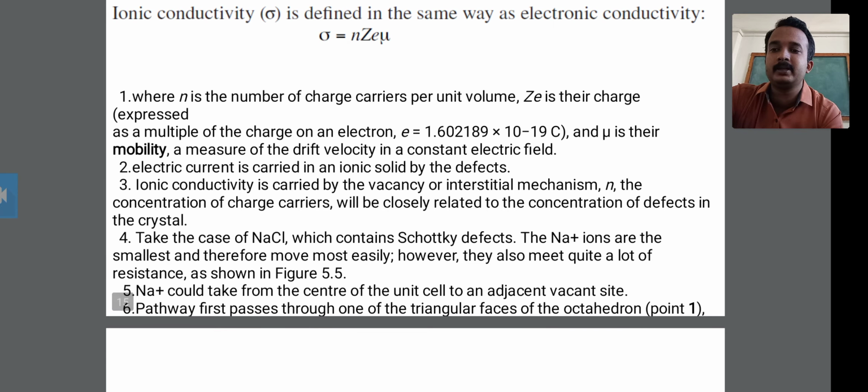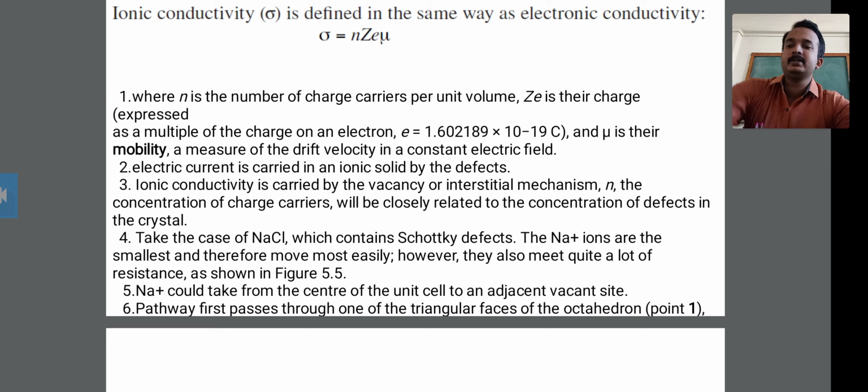The fourth point says to take the case of NaCl, sodium chloride, which contains the Schottky defect. We have to discuss this example. The Na plus ions are the smallest, therefore they move most easily. However, they also face quite a lot of resistance, as shown in figure 5.5.